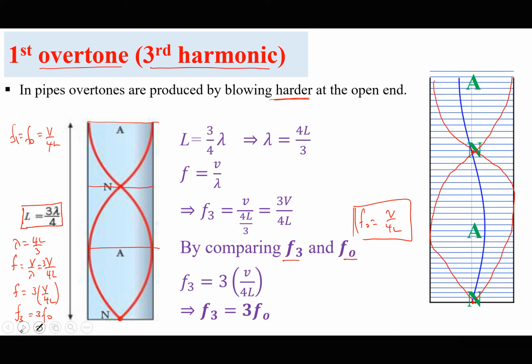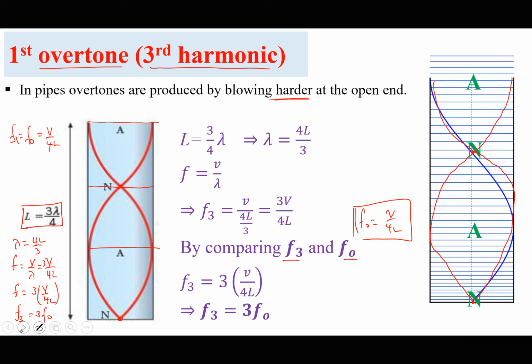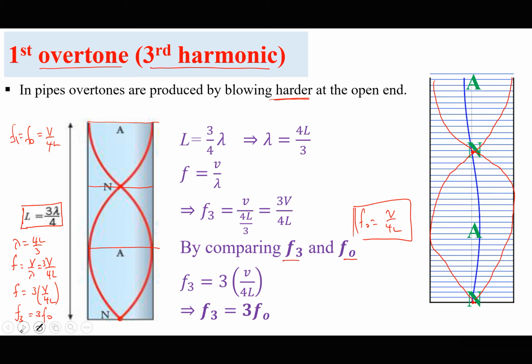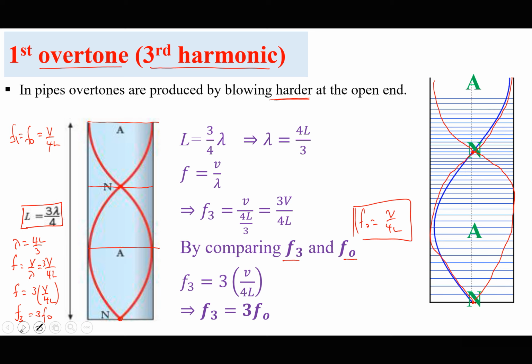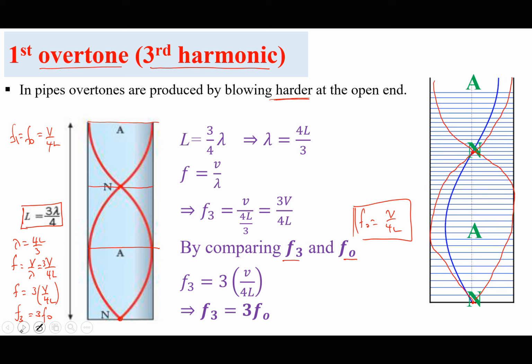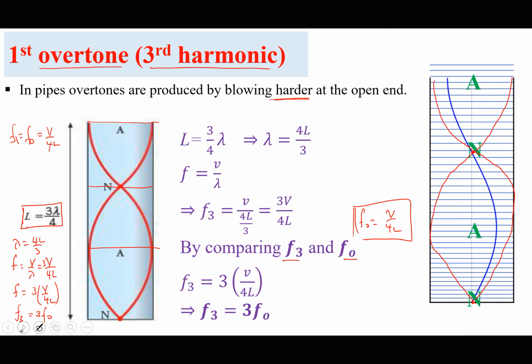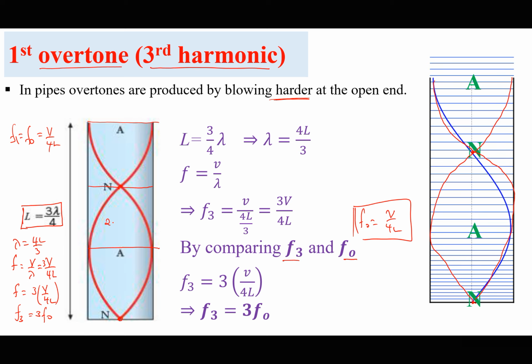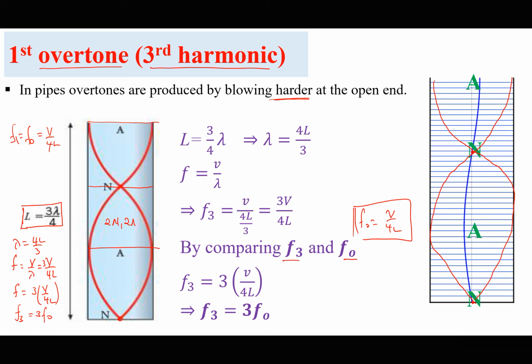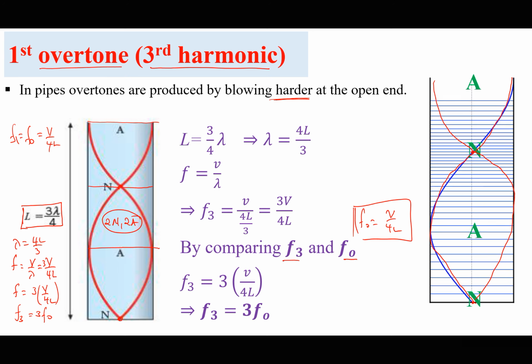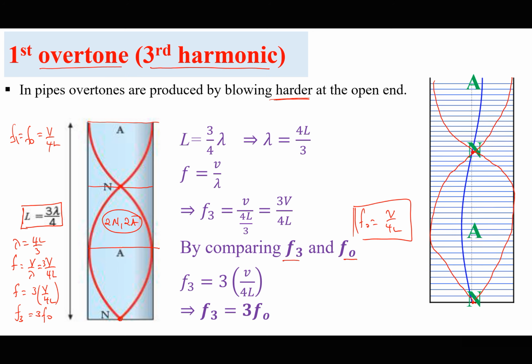Suppose we blow even harder onto the open pipe to produce another higher overtone just above this. In other words, we want to introduce another node. I also want you to see that we have 2 nodes and 2 antinodes. Initially, we had 1 node and 1 antinode.